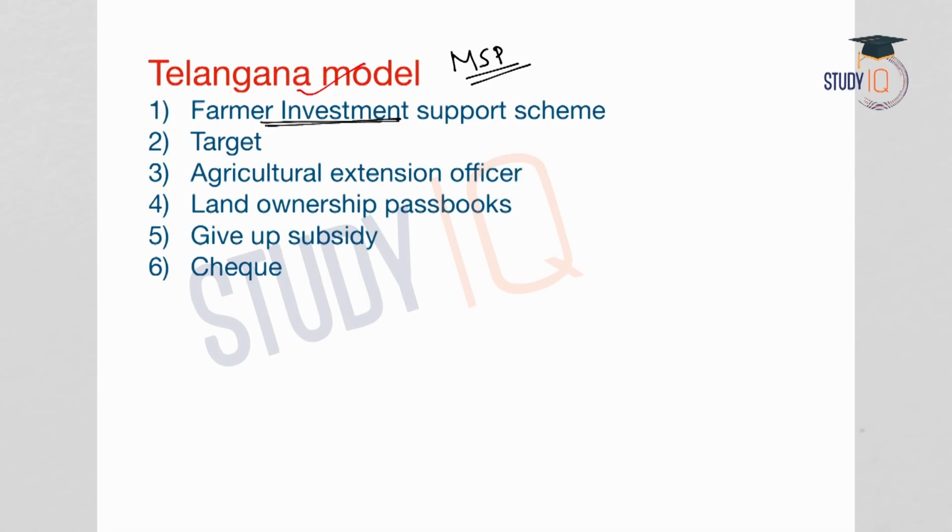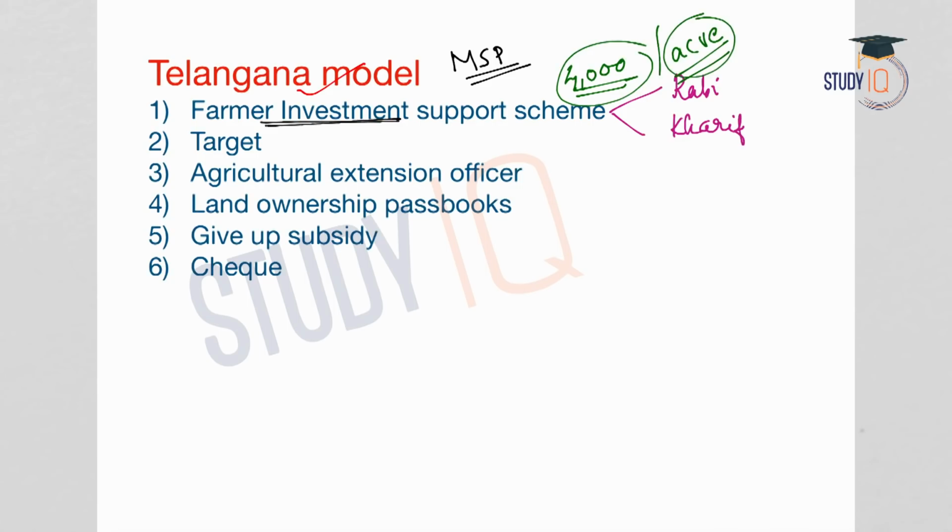And this is provided separately for Rabi and Kharif seasons. So there is no MSP, but instead every Telangana farmer would receive a subsidy of 4,000 rupees for 1 acre separately for Rabi and Kharif crops. And the target of the scheme is 72 lakh farmers. 72 lakh farmers would be covered under the scheme.